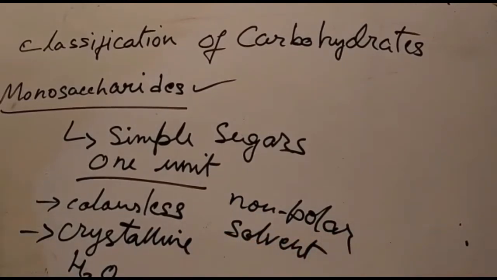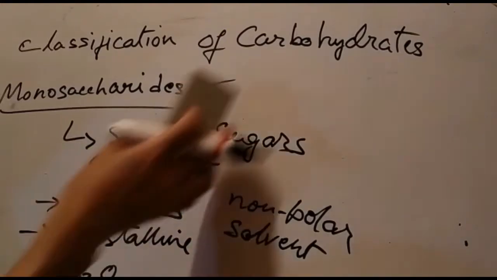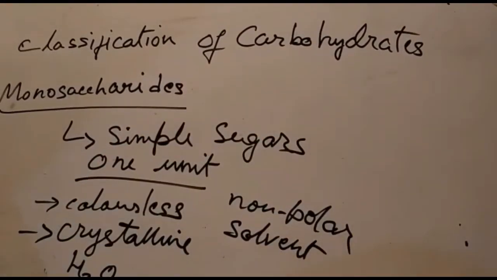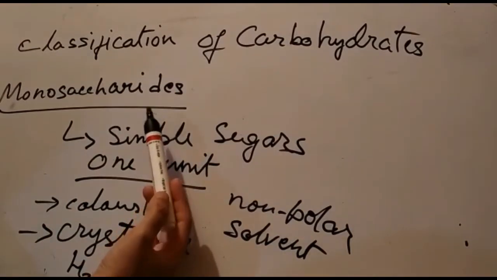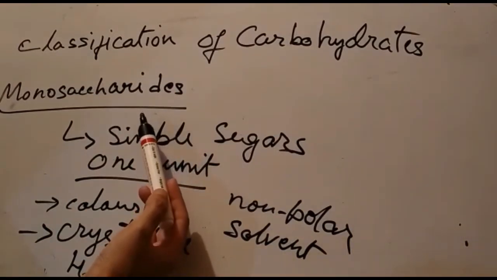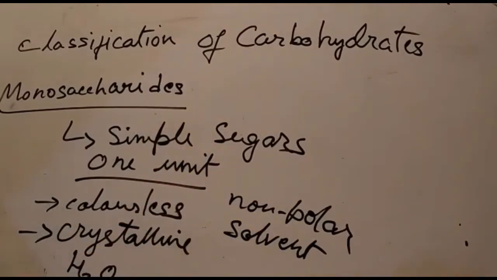So these monosaccharides are those sugars that can be absorbed and utilized by the body. Okay, they are the simplest carbohydrate molecules that can be absorbed and utilized by the body.